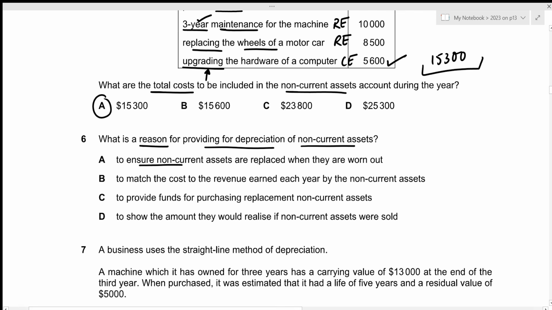The first option is to ensure non-current assets are replaced when they are worn out. So provision of depreciation has nothing to do with introducing new non-current asset once the existing non-current asset have been worn out.